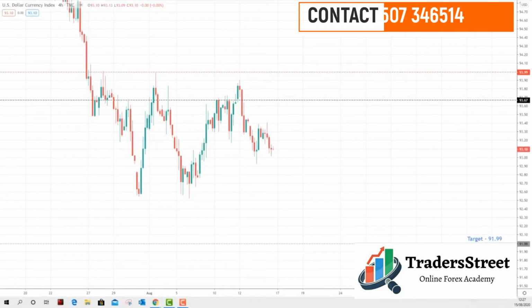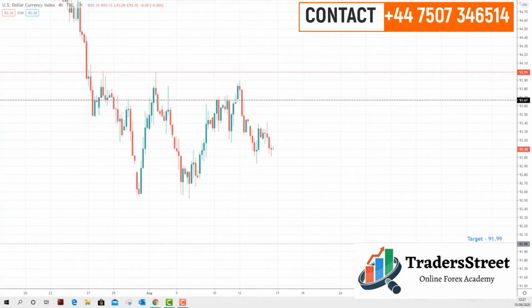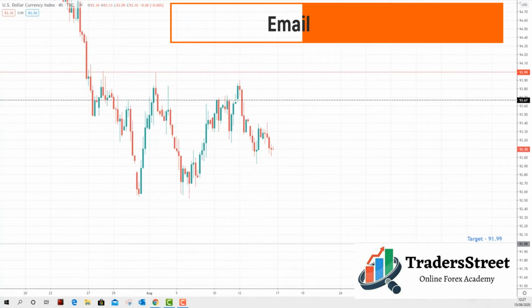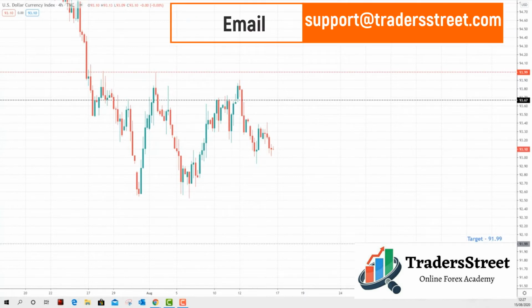Hey traders, it's Sean Fortune here of this week's weekly Forex forecast for the 17th of August to the 21st of August 2020. As always, we're going to start off by looking at the US dollar index and crude oil before running through a number of markets, looking at the key levels of support and resistance in the process. And we're also going to be highlighting some of the targets that we're going to be looking for in this coming week and also for future weeks.